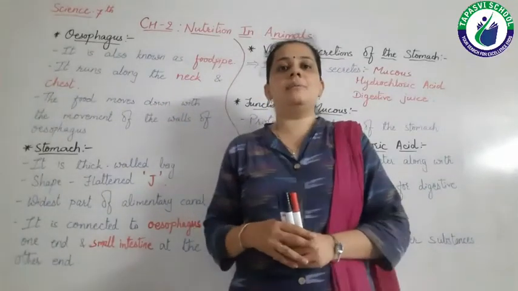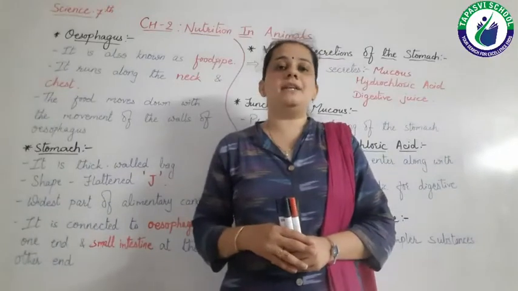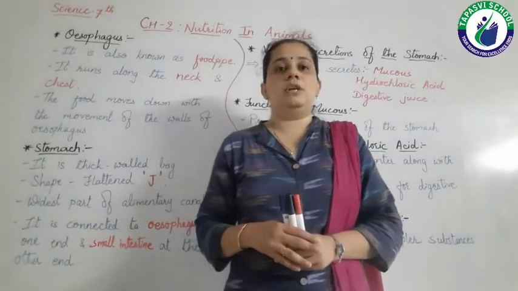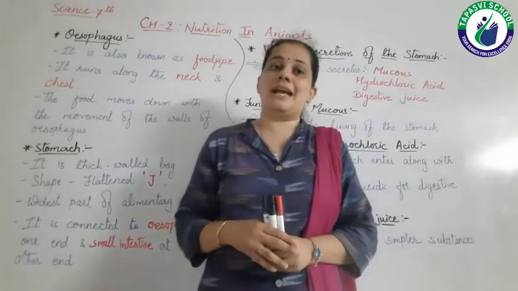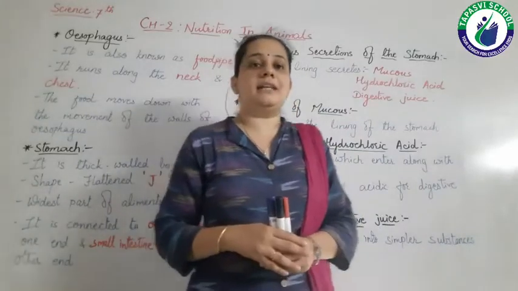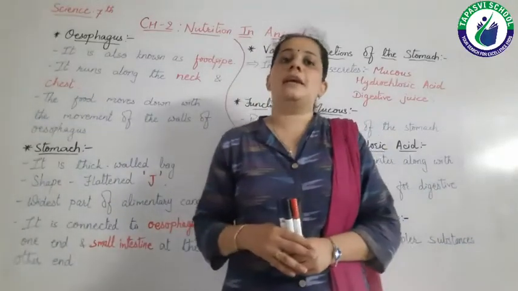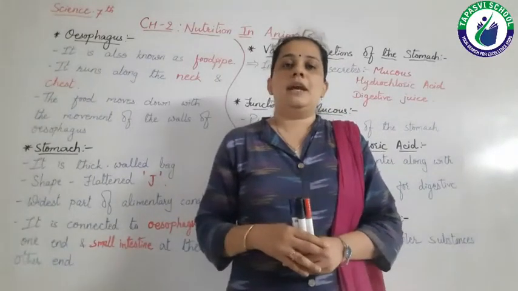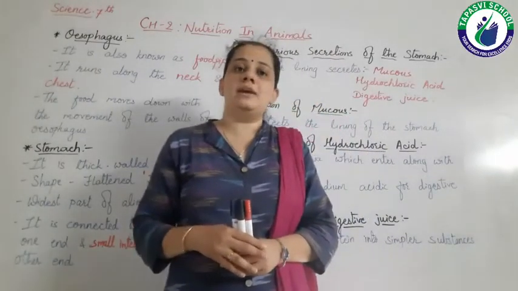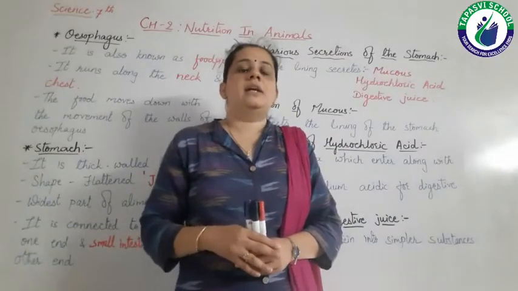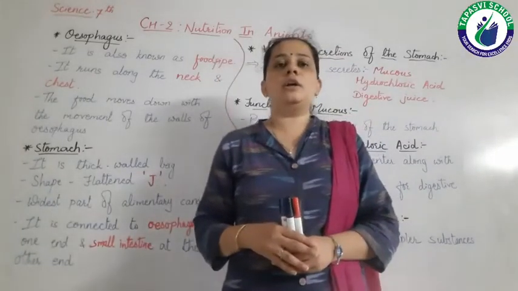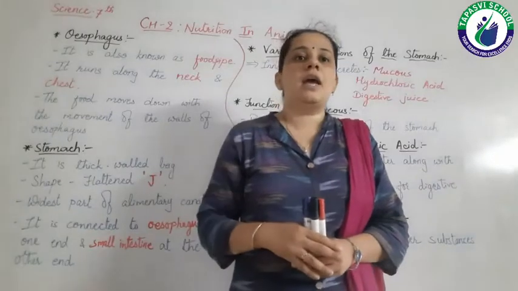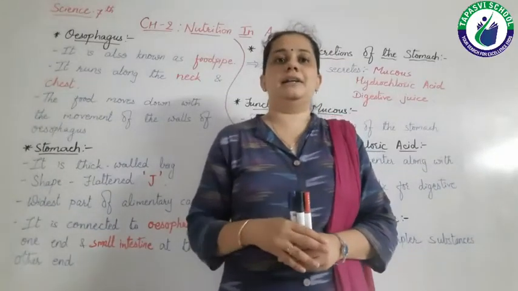Then we studied about buccal cavity and mouth. We also discussed the various types of teeth, that is incisors, canines, premolars and molars, and we have discussed their functions, right? Then we talked about our muscular tongue, right?